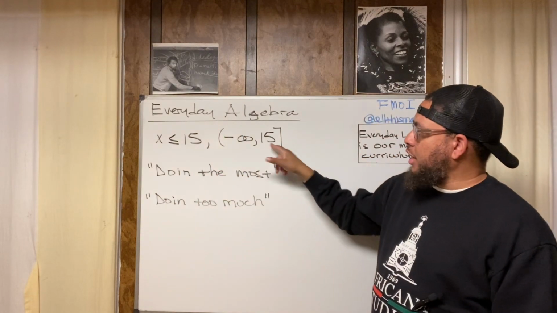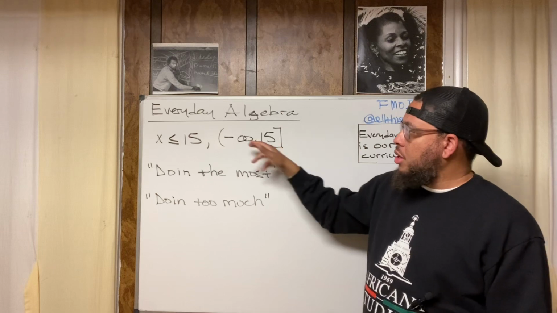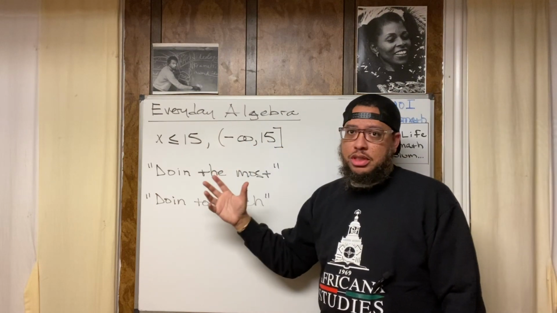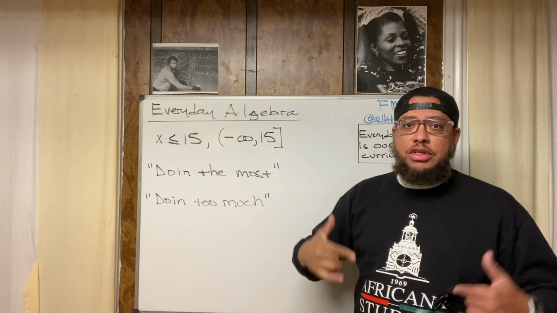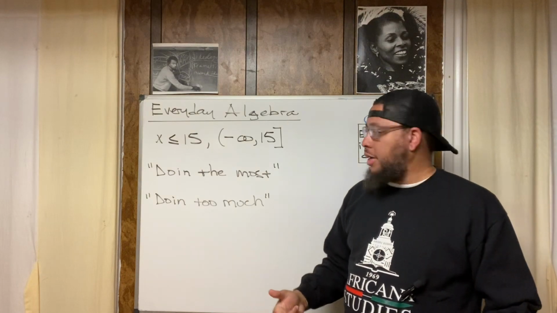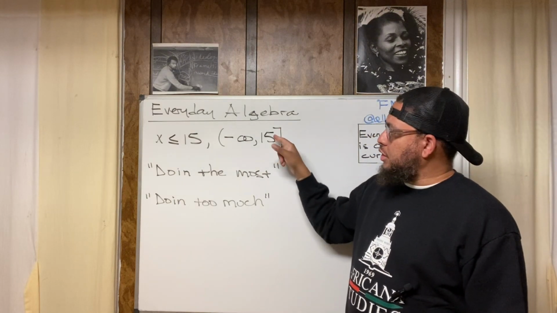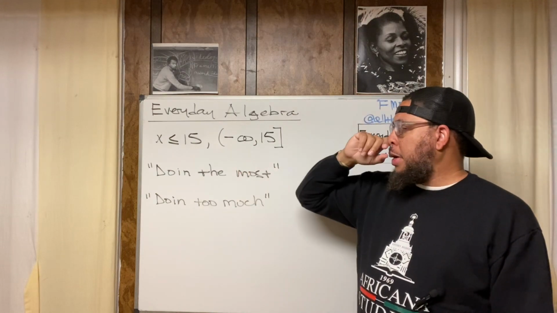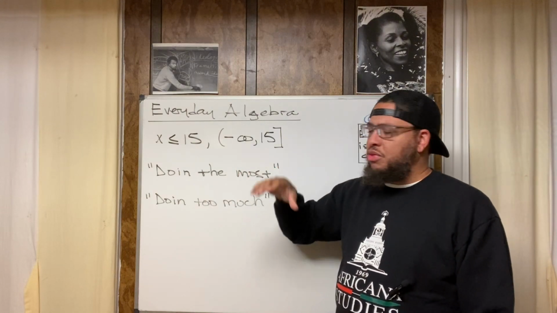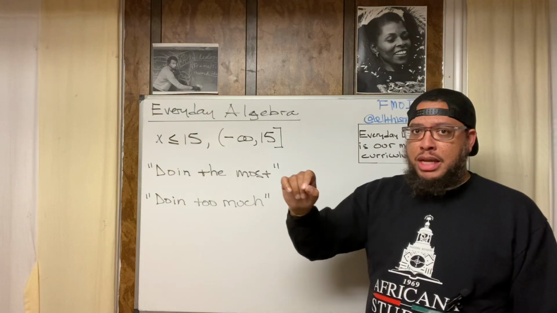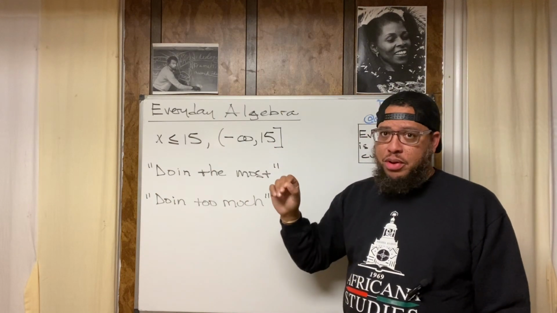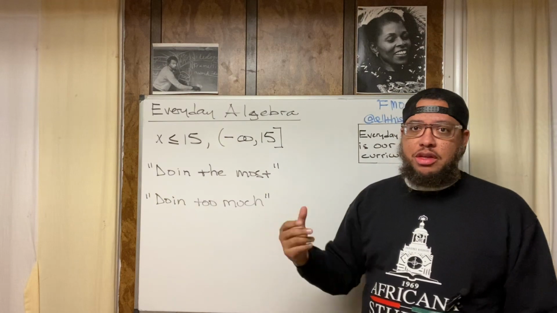Over here, this has a bracket because 15 is included. So all the numbers that are less than 15 are in the solution set, but 15 itself is also one of the solutions, right? So that's why there's a bracket next to the 15 to indicate that 15 is included. So if you were graphing this, if this was a curve or a straight line, then you would put a shaded-in point at 15, right? That would be one of your values.